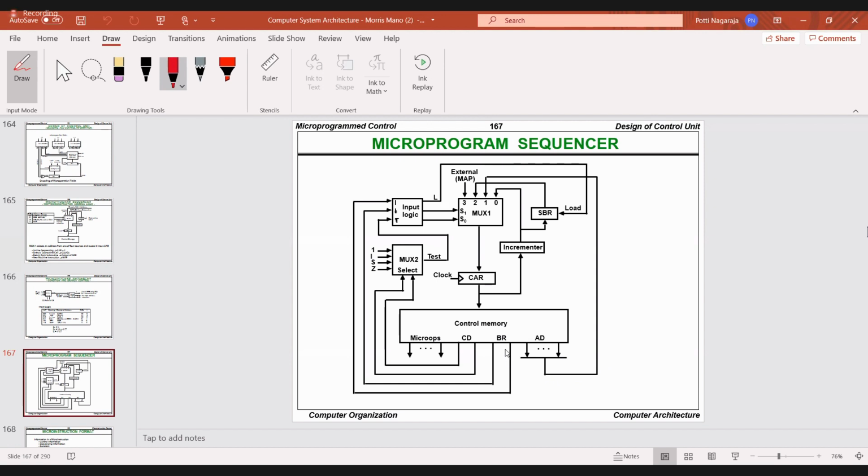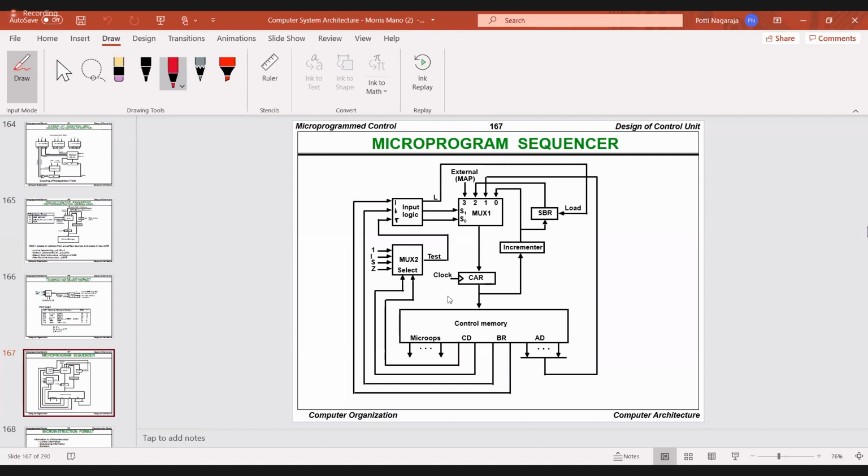Okay. The next, second one. This second input line is connected to the subroutine register. That means you are coming from program 2 to the main program. And this third input is nothing but the mapping. So we are calculating the address of the control memory.